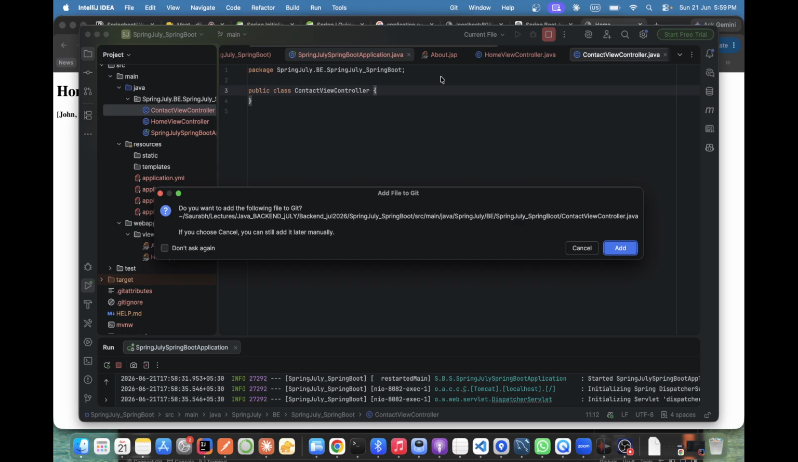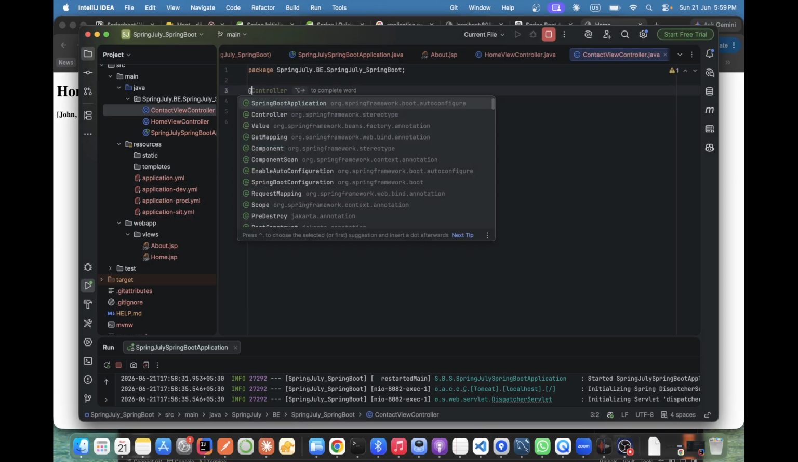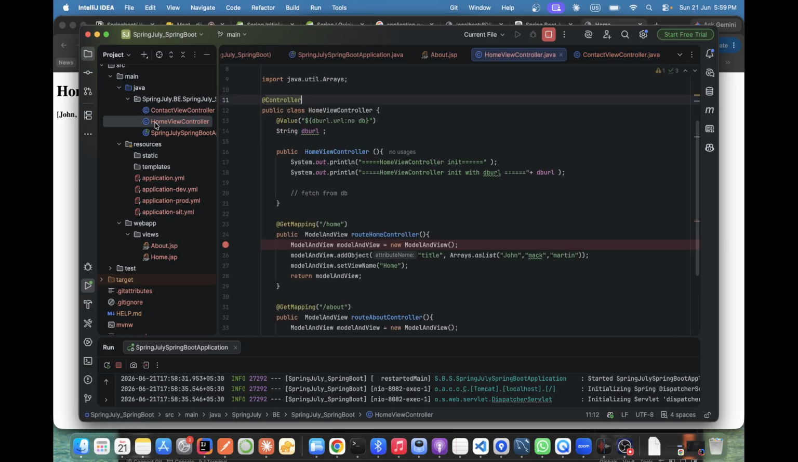Controller. Okay. The same thing I'm just copying it here.